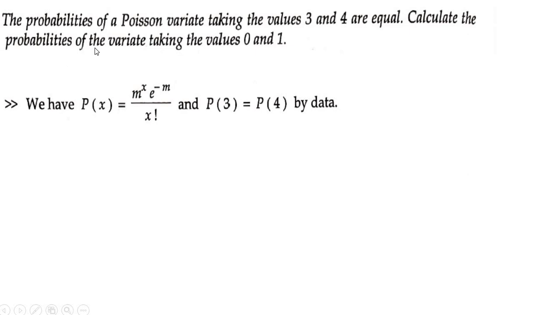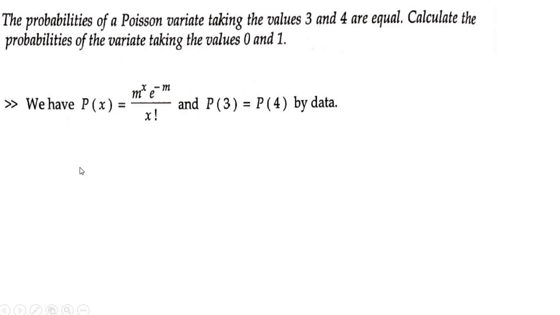What do we need to calculate? We need to calculate the probability of the variate taking the values 0 and 1. They are not equal. We have to find the probability of the variate taking the values 0 and 1.